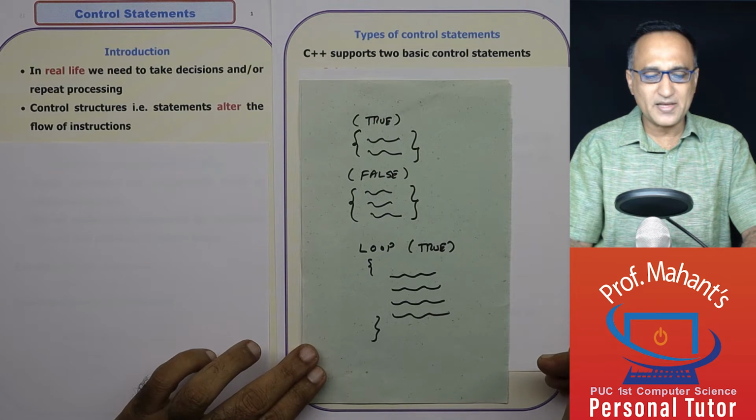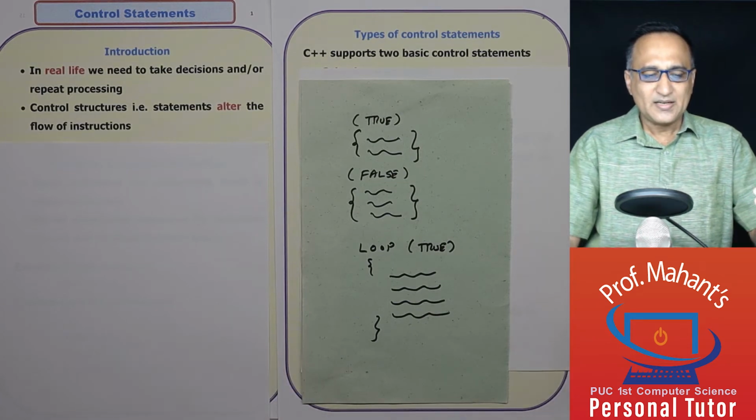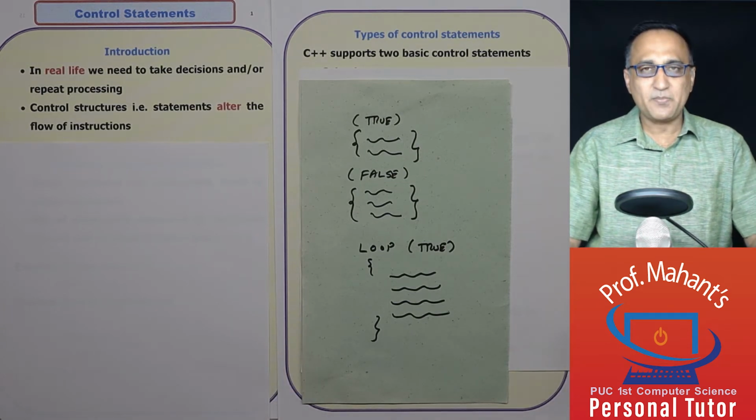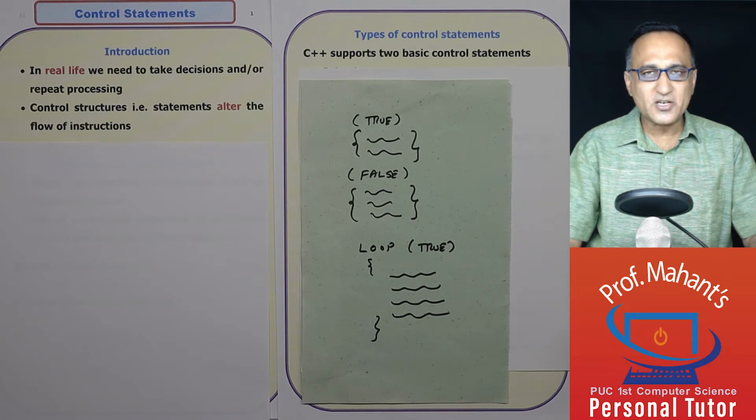Then the second type of statement you require is when you need to execute the same set of instructions again and again as long as a condition remains true. Say for example, I want to calculate the salary of 50,000 employees working in Indian Railways.